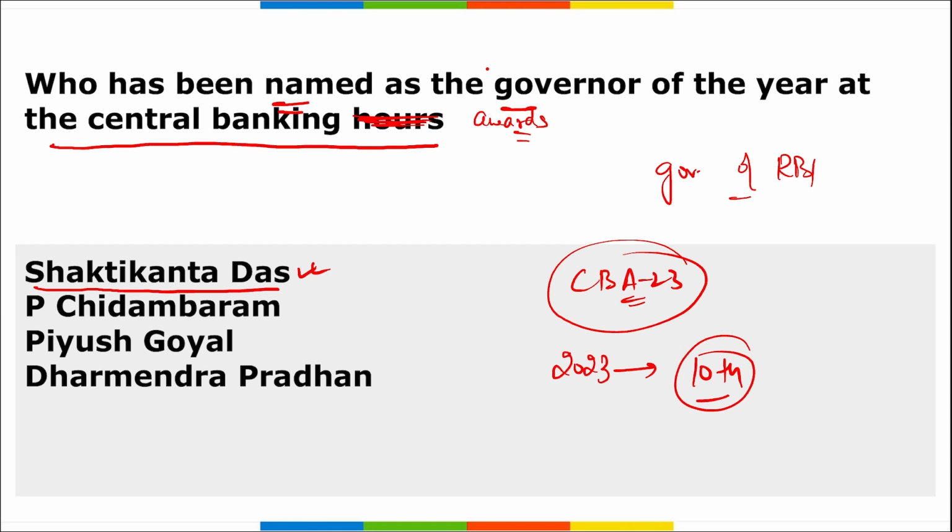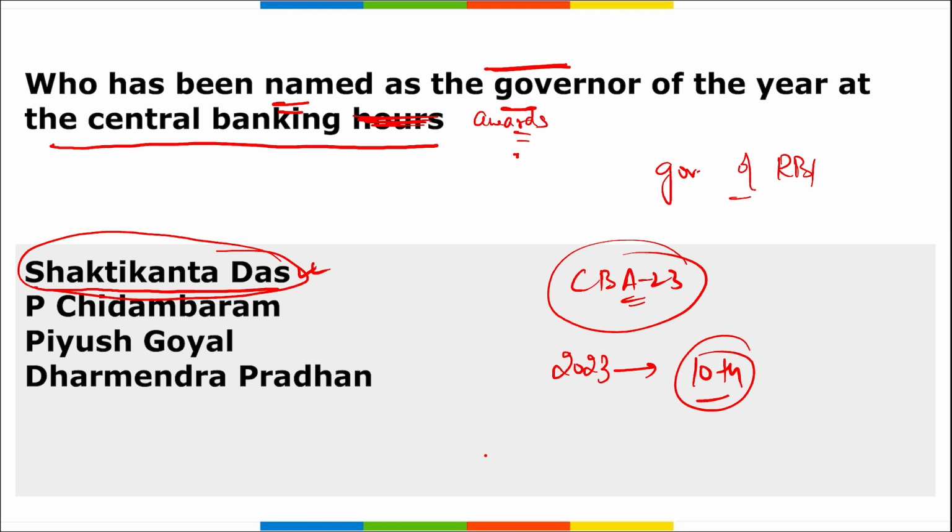So coming back, who has been named as the Governor of the Year at the Central Banking Awards? He will be Shaktikant Das. And if we are talking about who has won the Central Bank of the Year award, it was won by National Bank of Ukraine.